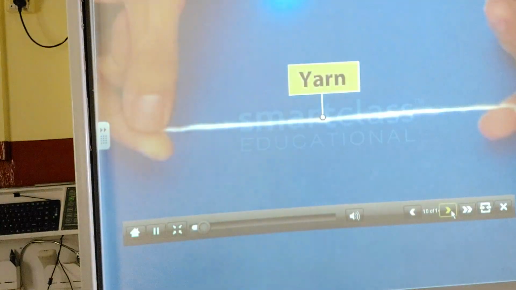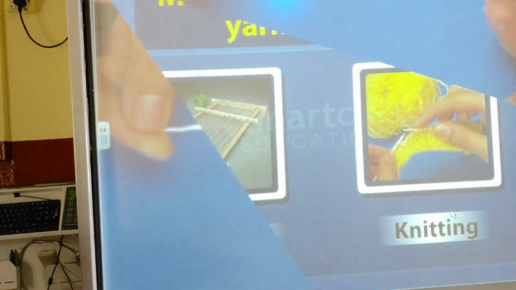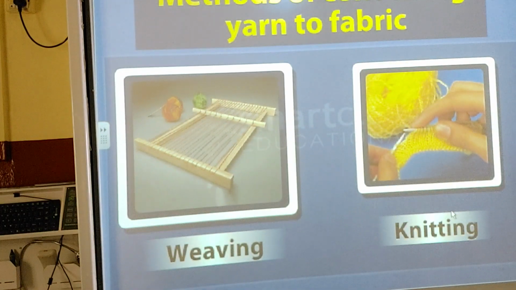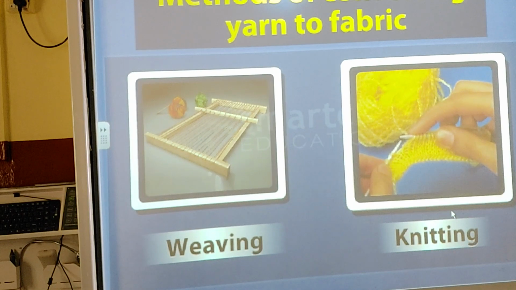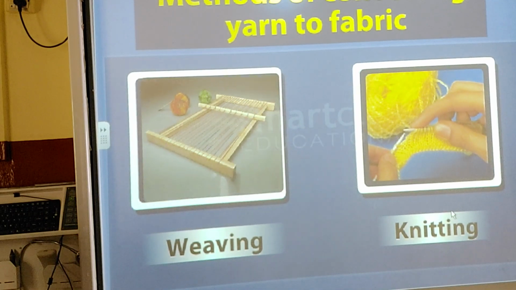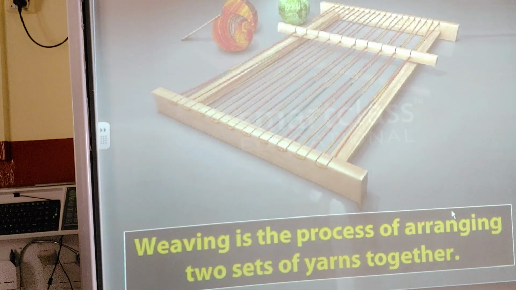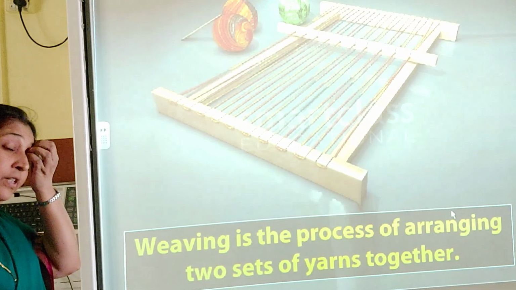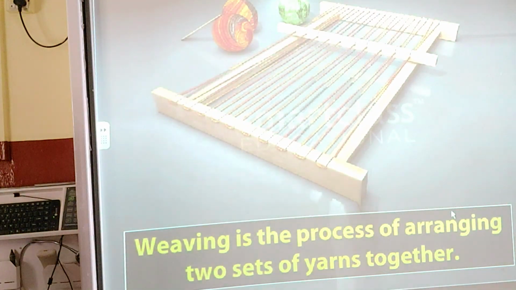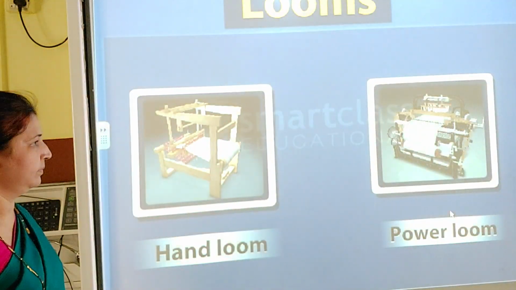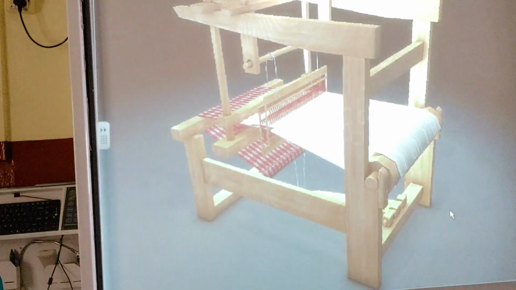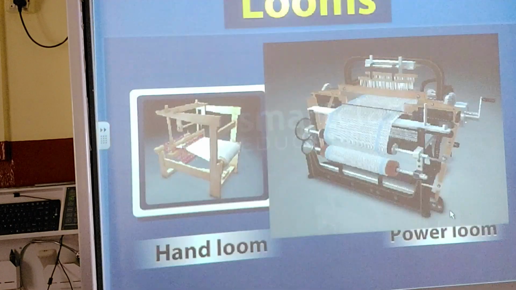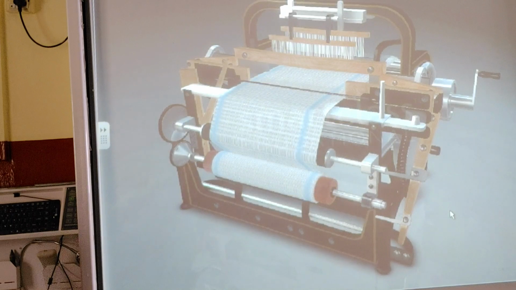The yarns so obtained are then converted to fabric using two methods, weaving and knitting. Let us first learn about weaving, which is the process of arranging two sets of yarns together. So what is weaving? Weaving is a process of arranging two sets of yarns together. So only you will get different shades in your clothes, you see. Weaving is done on looms. Some looms are hand operated and are called hand looms, whereas some are power operated and are called power looms.